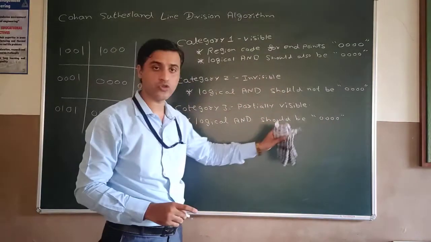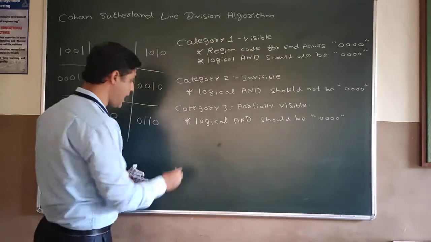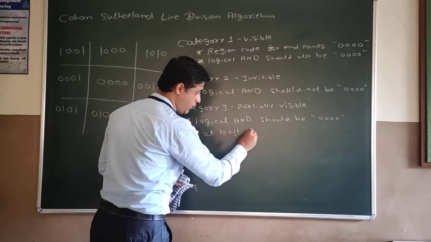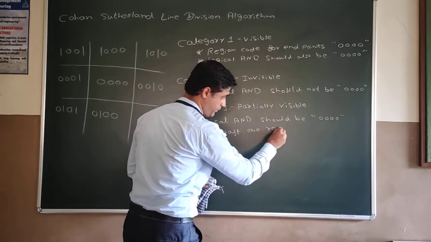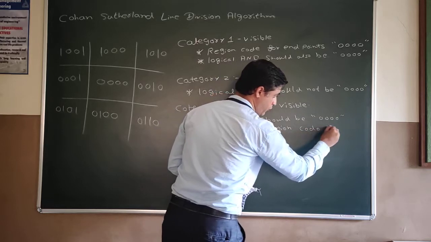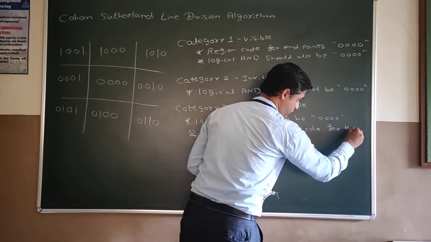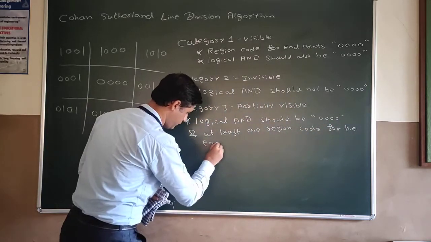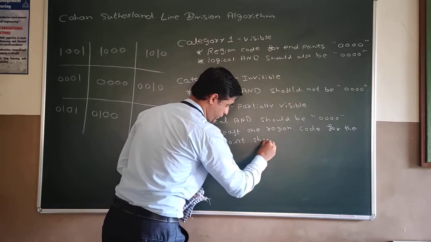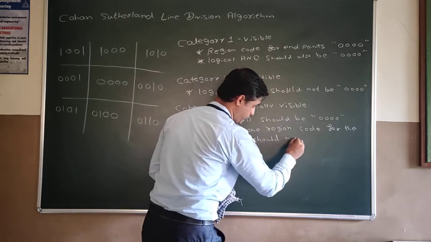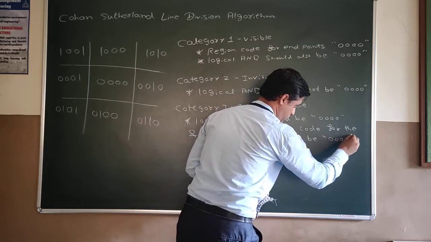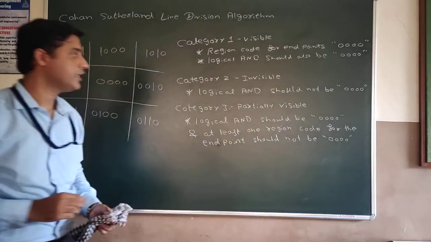Logical AND operation should be 0000, and at least one region code for the endpoint should not be 0000. So this is the condition for category 3.